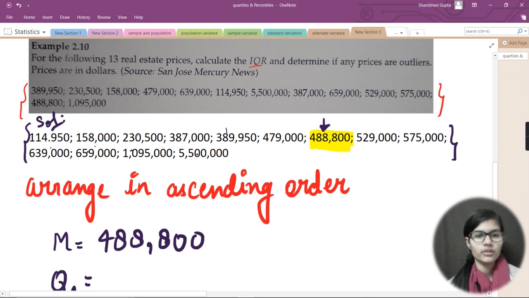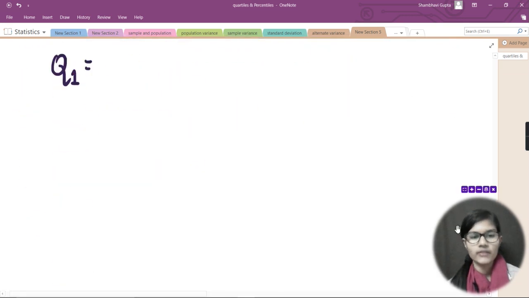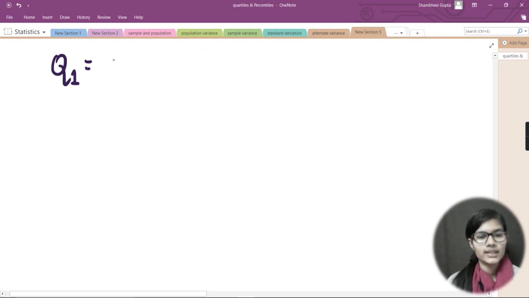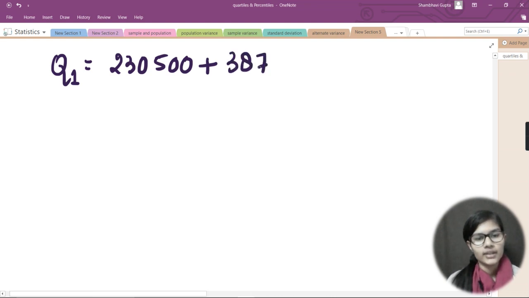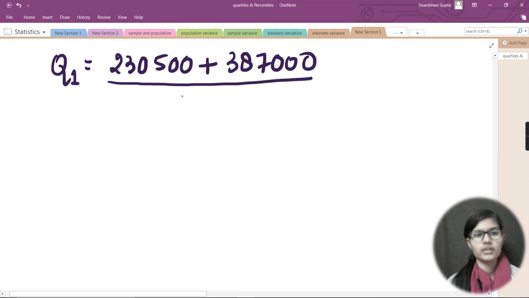So there I have just told you about what we do, we just do half, and other than that we just take the middle two elements. So here I can just divide it, and from here I would take these two as my middle elements. Fine. So here I would write Q1 is equal to 230500 plus 387000. So these are my middle elements for Q1, and divided by 2.